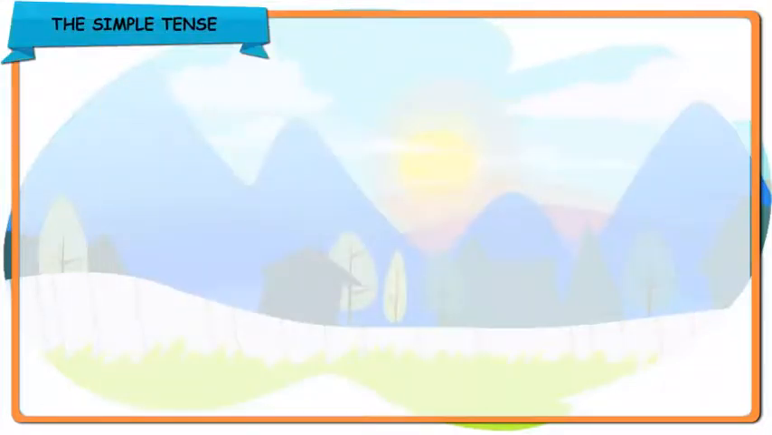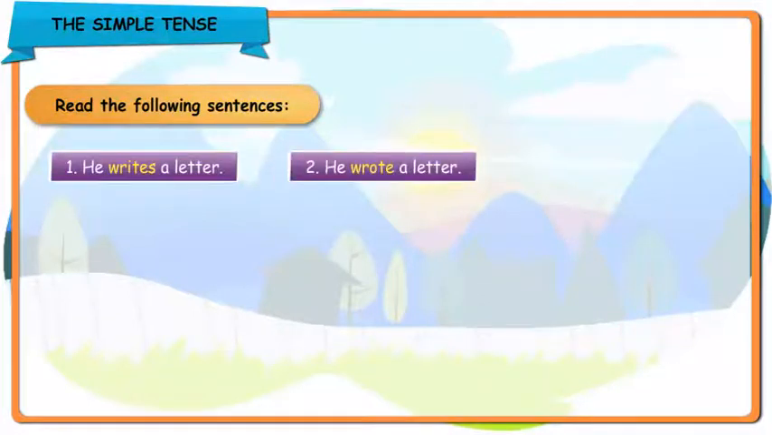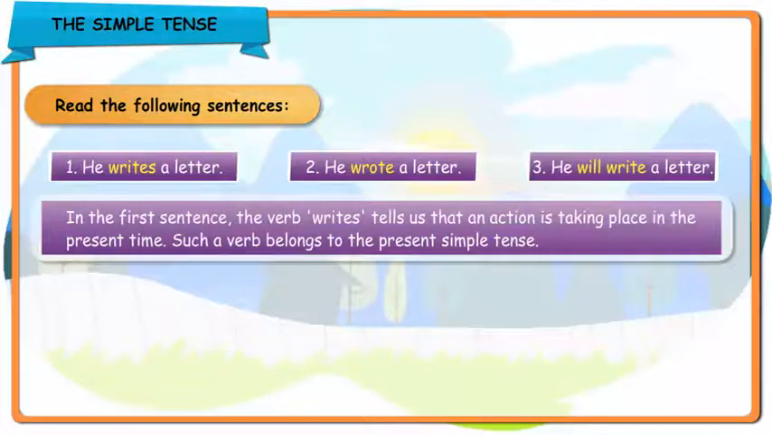The simple tense. Read the following sentences. He writes a letter. He wrote a letter. He will write a letter. In the first sentence, the verb writes tells us that an action is taking place in the present time. Such a verb belongs to the present simple tense.